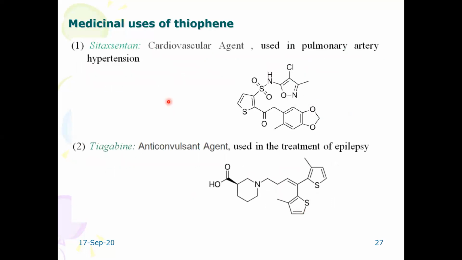Thiophene also has the same set of reactivity factors, and I'm not going to discuss it here because as per your syllabus you are supposed to learn only the electrophilic substitution reactions of pyrrole and furan. You should remember the aromaticity character and compare the aromaticity character of all three heterocyclic compounds: thiophene, furan, and pyrrole.